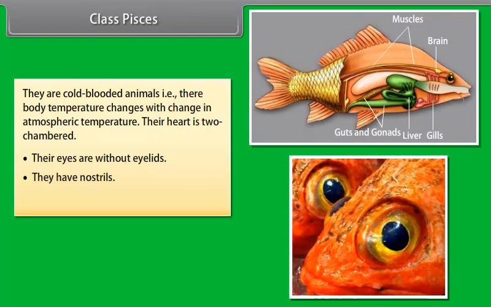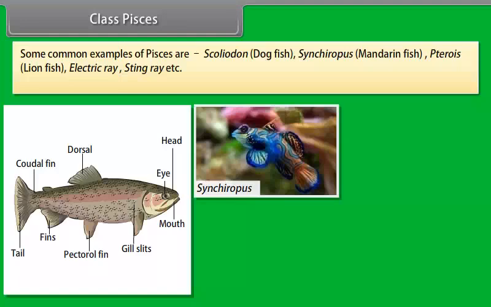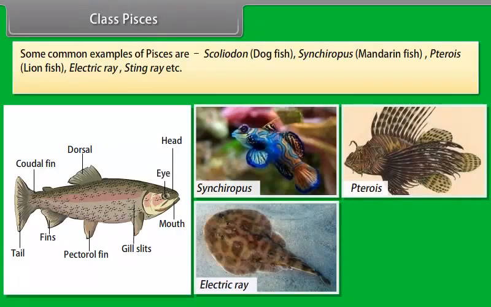They have nostrils. They lay eggs. Some common examples of Pisces are Scoliodon, dogfish; Synchiropus, mandarin fish; Pterois, lionfish; electric ray; stingray, etc.